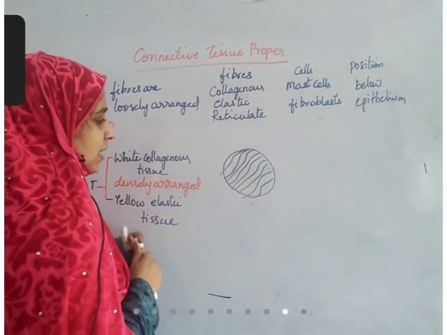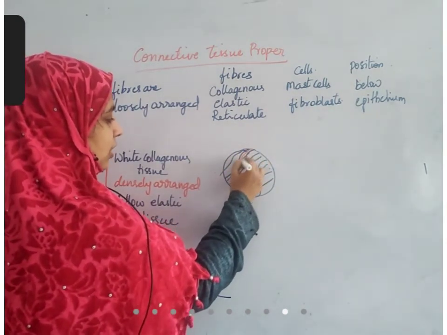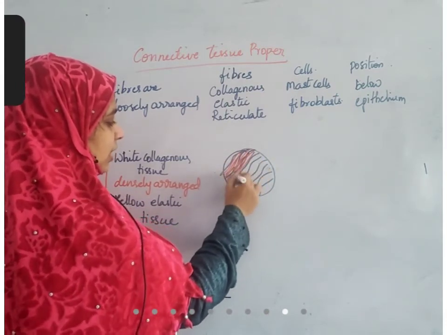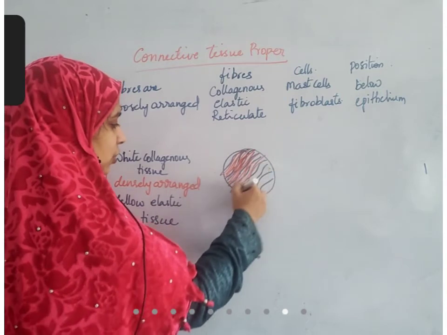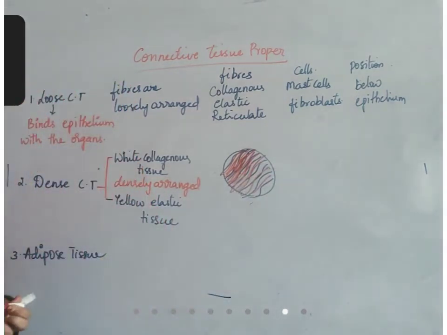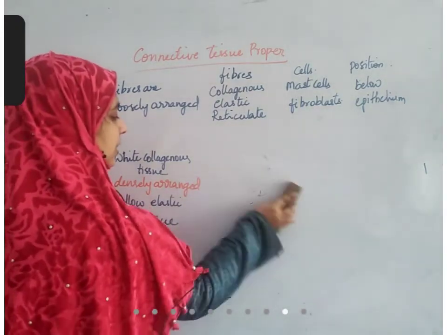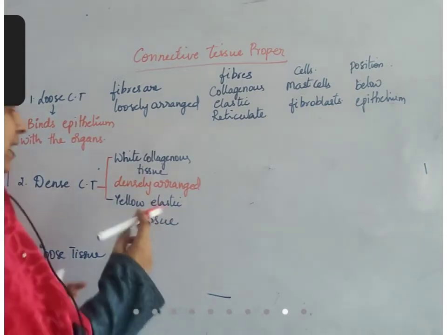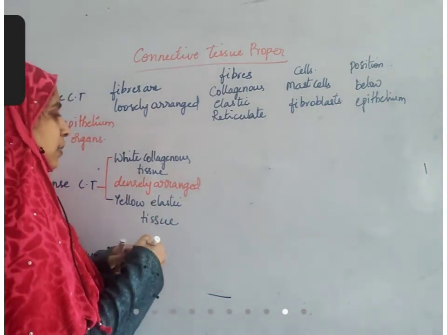There will not be any space at all. These are all completely filled fibers, so you cannot find any space in between. This type of connective tissue is dense connective tissue. No space inside the tissue except where cells are present.